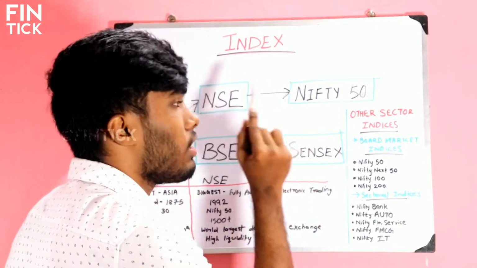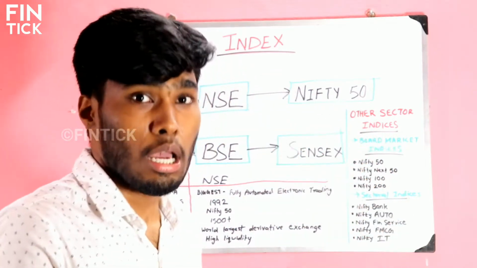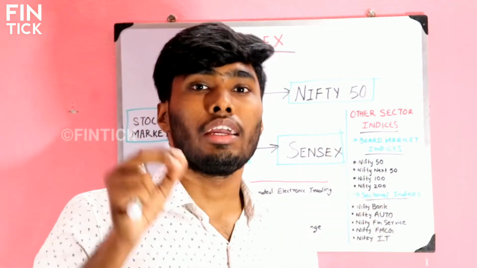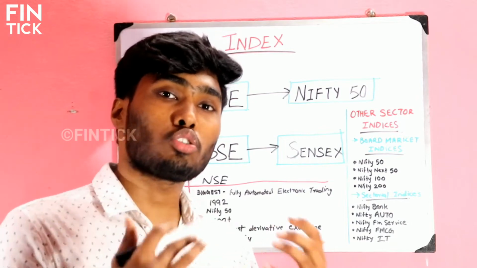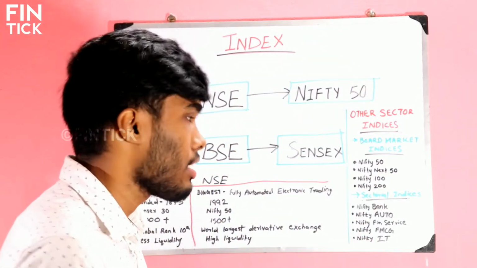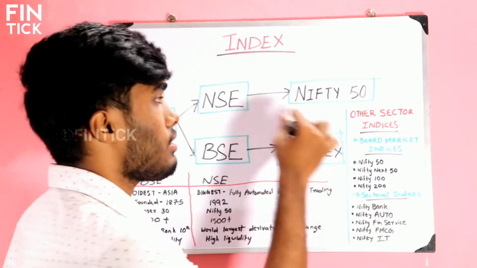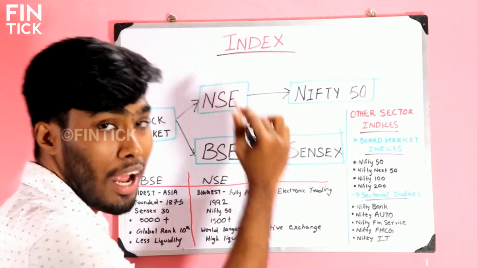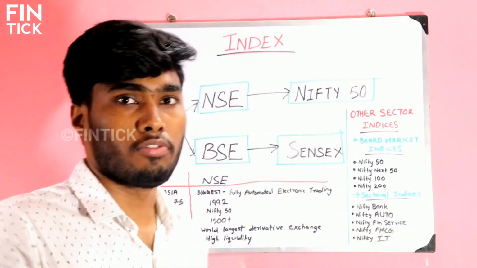This index will track only the performance of the first 50 companies, the best 50 companies in the National Stock Exchange. What the stock exchange does is list all the companies in the stock exchange and rank them by many criteria. And this index, Nifty 50, the index of the National Stock Exchange, only tracks the performance of the first 50 companies.